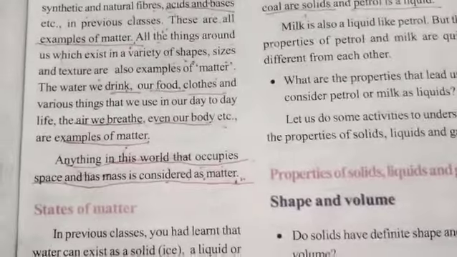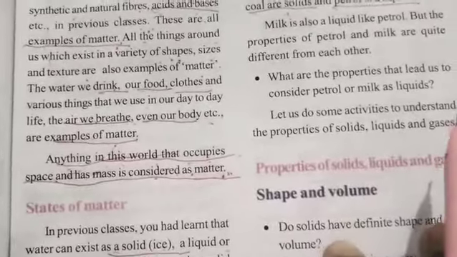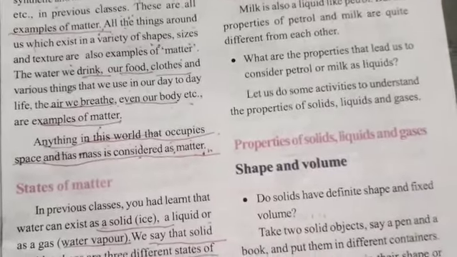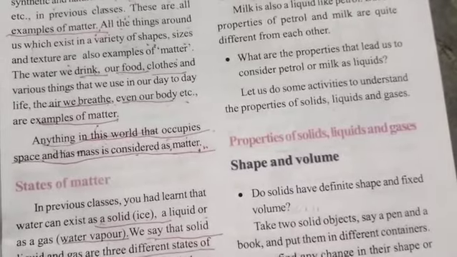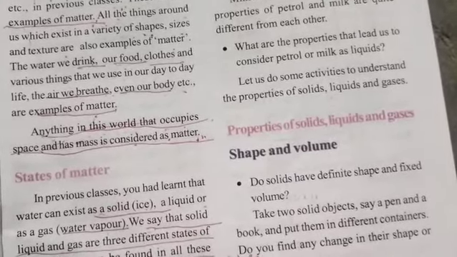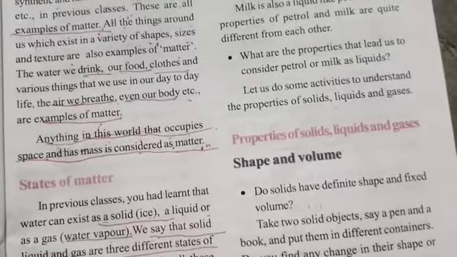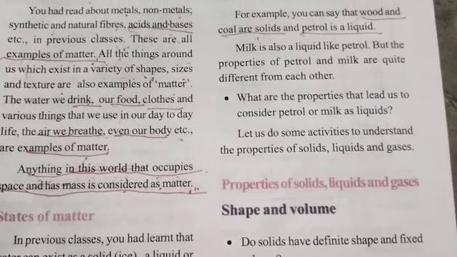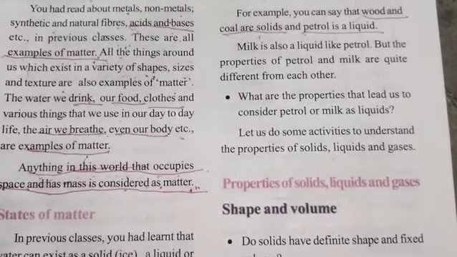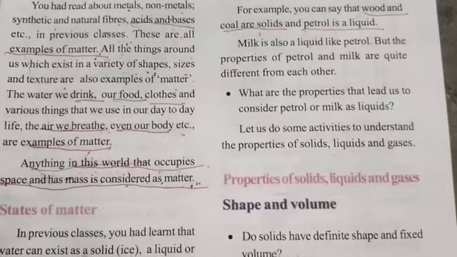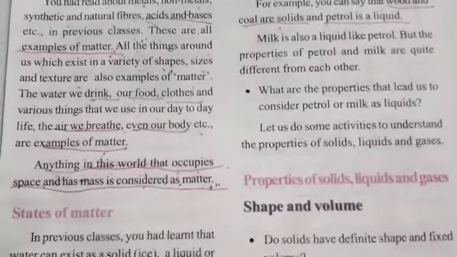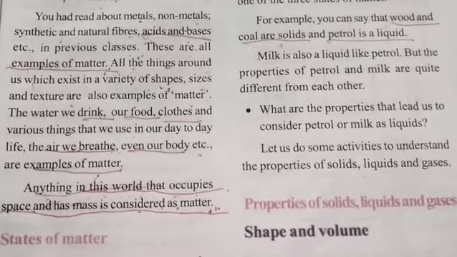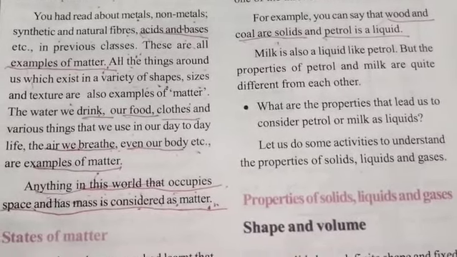Here mass is a large body of matter with no definite shape, like a large body of people or objects crowded together. A large body of matter is considered as matter. So once again, anything in this world that occupies space and has mass is considered as matter.